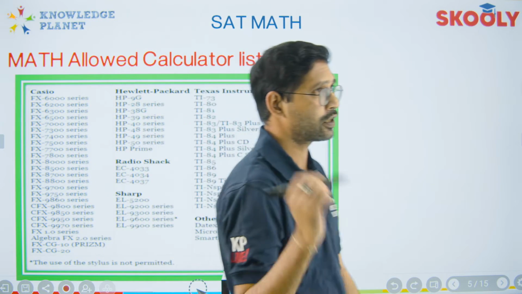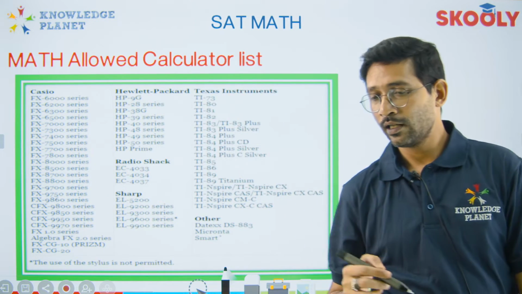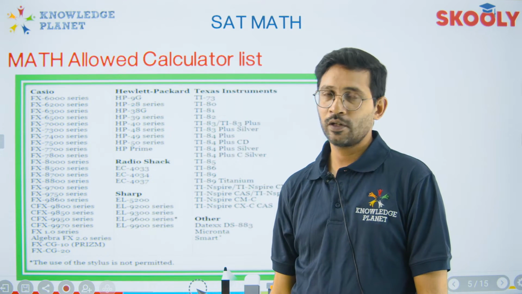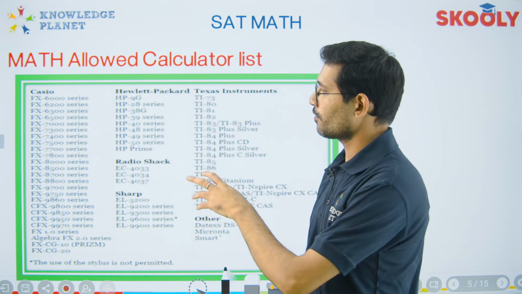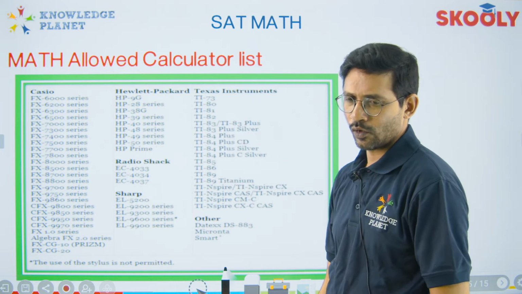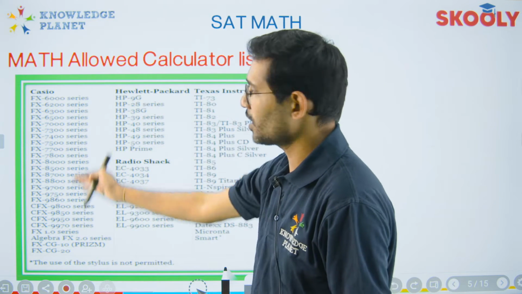This is the list on the right hand side. If you see, this is the list of all those calculators which are allowed, right? So you need to make sure that you have got the same company. Casio is one of the most famous ones, and then this is the function series that you need to have, like fx1, right?